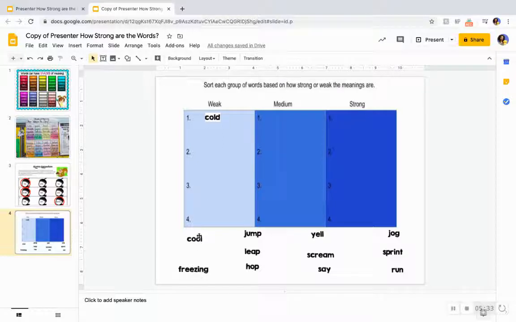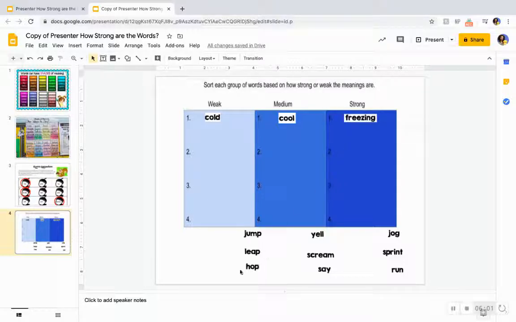The medium word is cool or freezing. What do you think? If you think it's cool, thumb up. If you think it's freezing, thumb up. So our medium word is cool. So I'm going to click on it, drag it, and drop it over to cool. Then our strongest word that means cold is freezing. So I'm going to click it, I'm going to drag it, and I'm going to drop it right here. My number ones are all in order from the weakest to the medium to the strongest word.